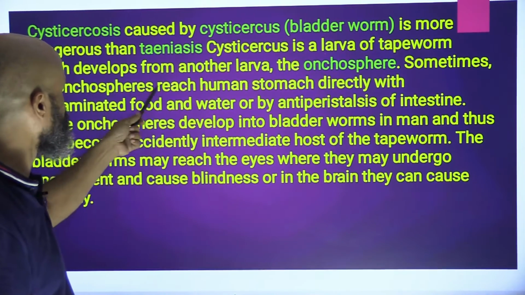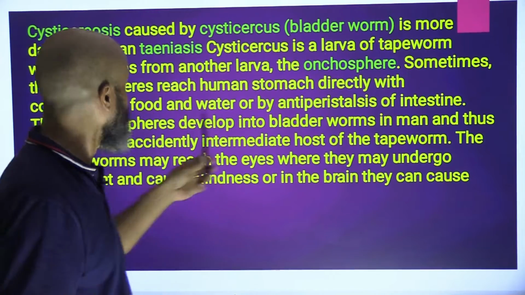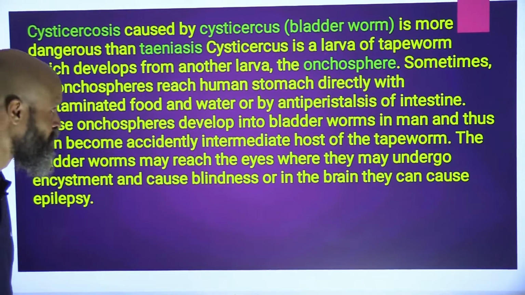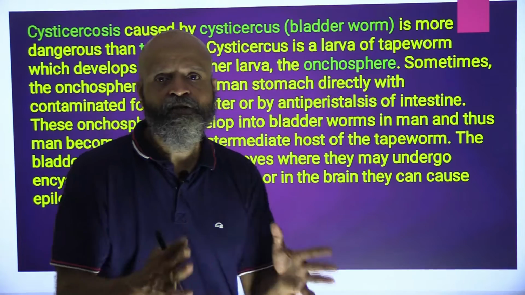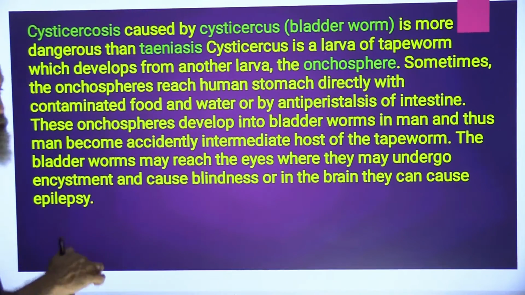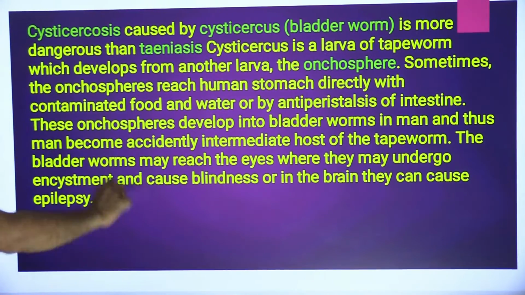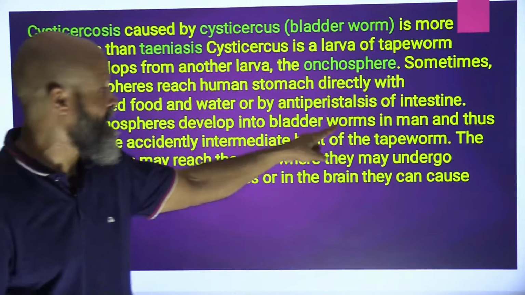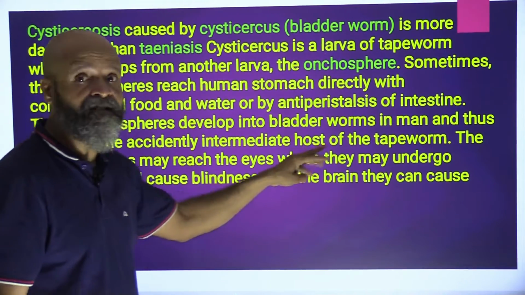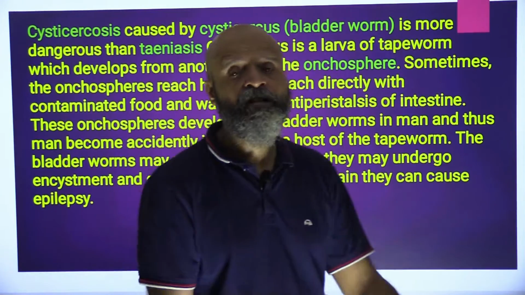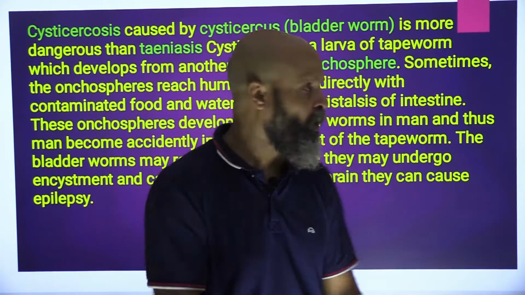Sometimes the oncospheres reach the human stomach directly with contaminated food or water or by antiperistalsis of the intestine. They get established there and develop into bladder worms in man, and thus man becomes accidentally the intermediate host of the tapeworm.